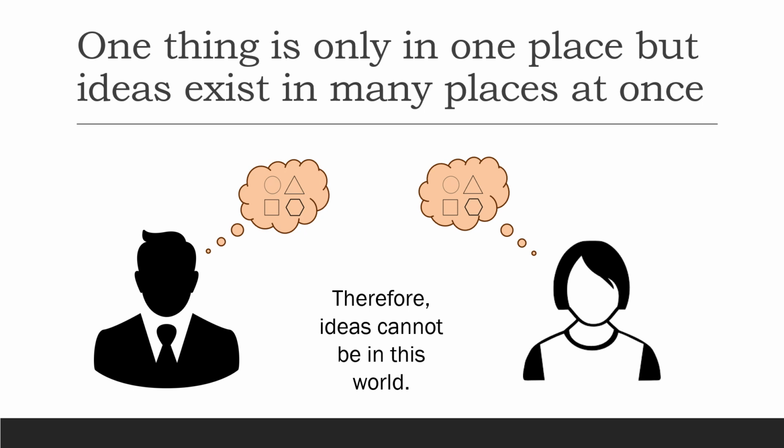Physically speaking, one thing cannot exist in more than one place. For example, a table cannot exist in two places at once. Therefore, if these ideas were physical things like a table, then they could only exist in one mind. Then only one person could know what a circle or a triangle was. To allow for ideas to exist in multiple minds at once, we have to say that mathematical ideas are not physical things. So they are not in the real world. They must exist in some mental realm of ideas, separate from the real world.